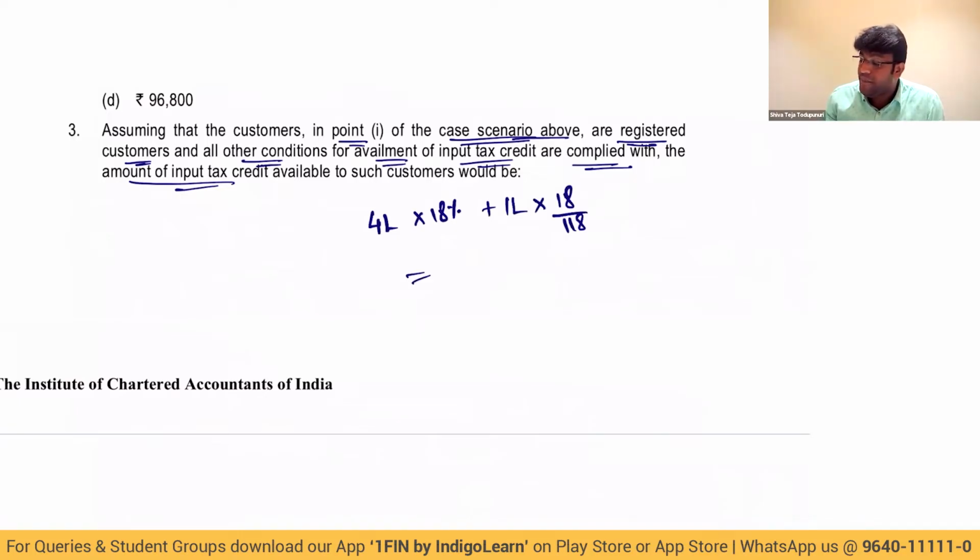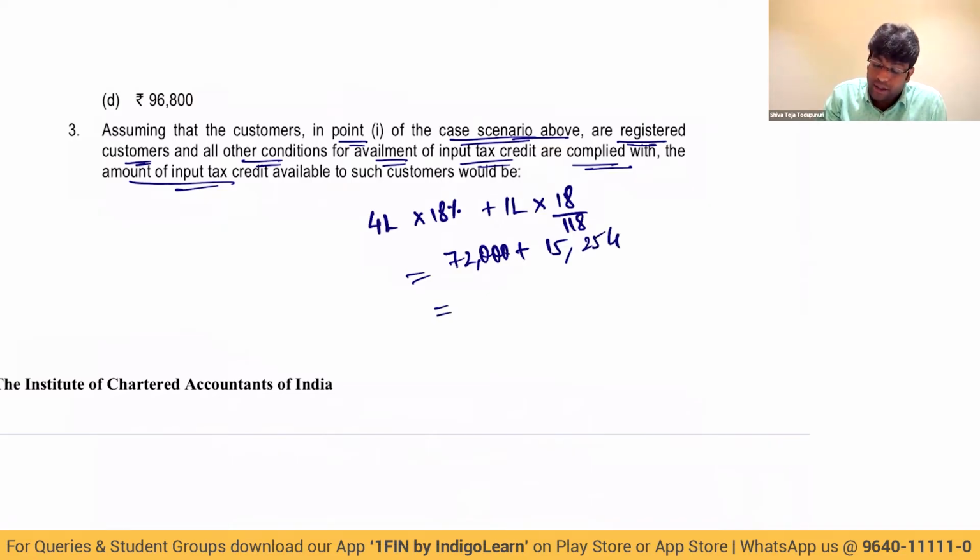Let me calculate. 4 lakhs into 18% is 72,000. And 1 lakh into 18 divided by 118 is coming to 15,254.